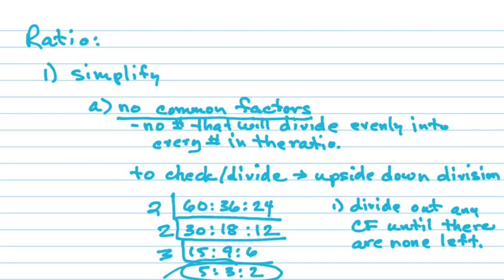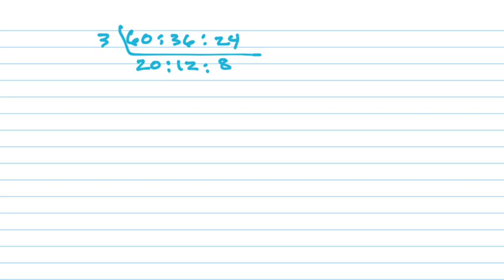Now again, I took you the furthest way you could possibly go by dividing by 2, then 2 again, then 3. But you don't have to. Well, let's see, our numbers were 60, 36, and 24, right? You might have looked at those and said, oh, those will divide by 3. So that gives you 20, 12, and 8. And then said, wait a minute, those all divide by 4, which gives you 5, and 3, and 2. Same answer? Got there a little faster because I used bigger numbers. Have to? Nope. So it doesn't matter what you use. You just continue to divide until you can't divide by anything else.